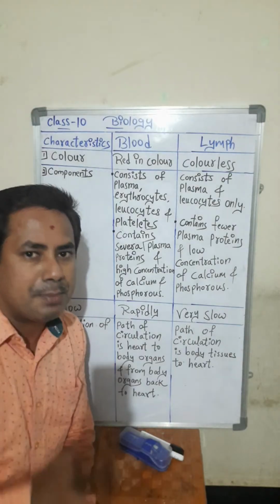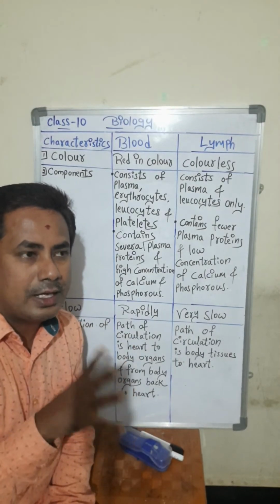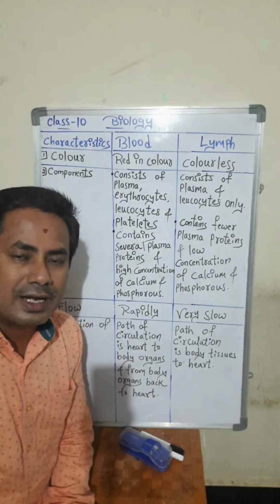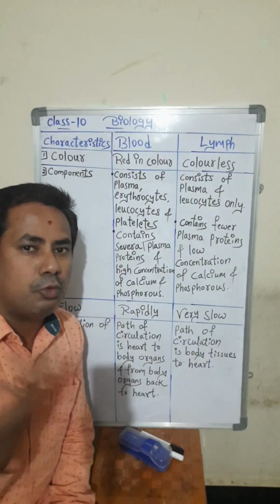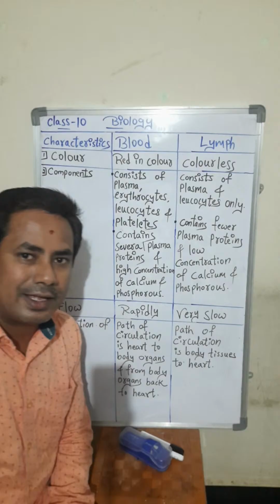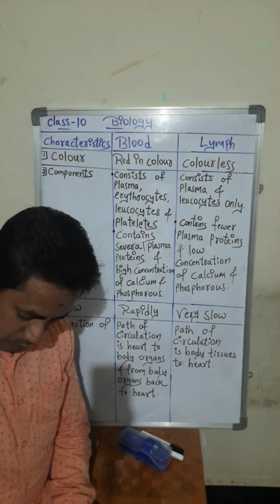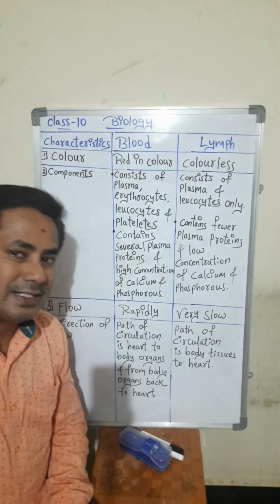They will remember: if once some bacteria enter our body, antibodies will fight against them, and they will remember throughout our life. So whenever those organisms come again, our antibodies will be ready and will fight against the microorganisms. So there is a lymphatic system present in our body.